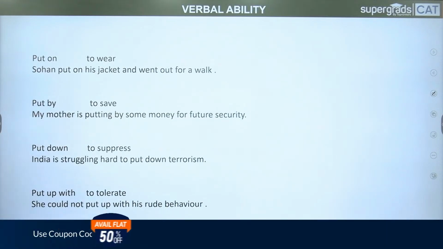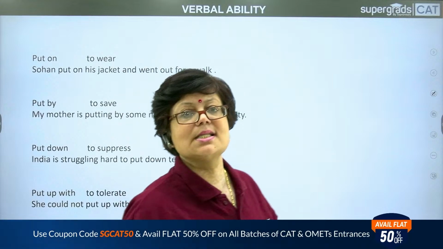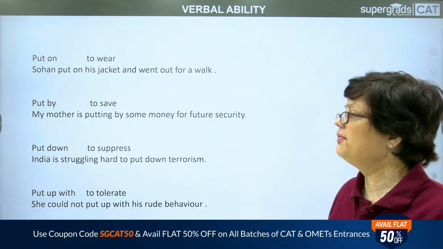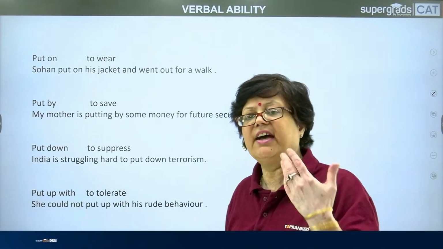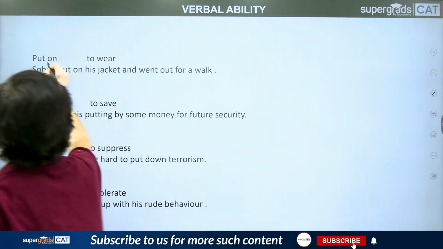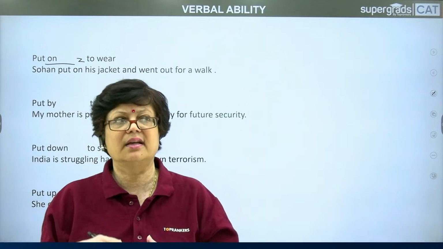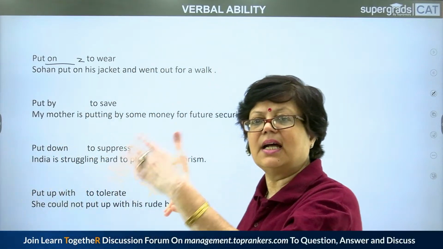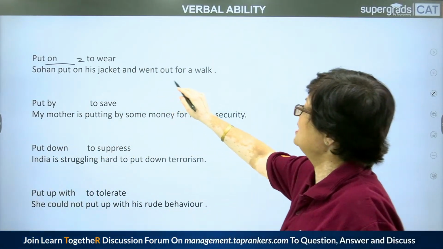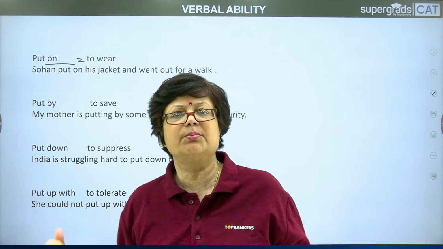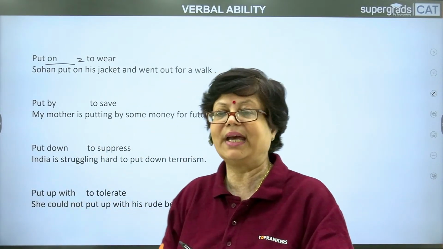Take the next one, put. The verb now is put. Let us see the different phrasal verbs which we have made with put. Put on. Put on is to wear. He put on his jacket and went out for a walk. Sohan put on his jacket and went out for a walk. Put on is to wear.